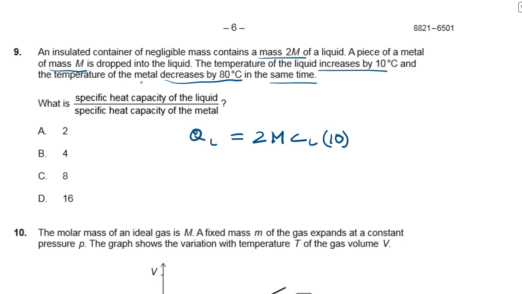And the temperature of the metal decreases by 80 degrees in the same time. So what we have is QM equal to m C delta T, where delta T is 80, right?